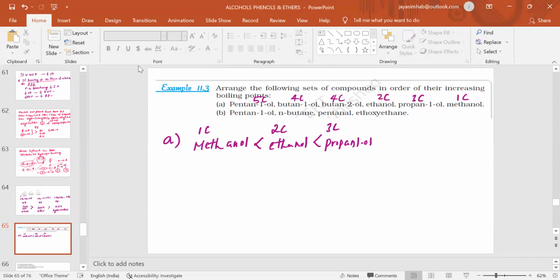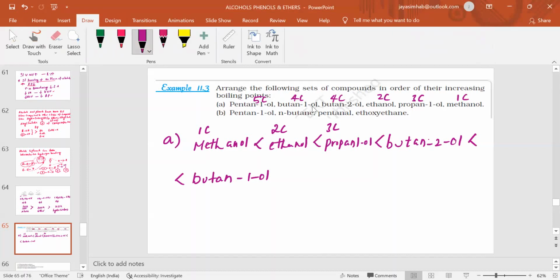If the alcohol group is present at the terminal carbon, it will have a higher boiling point than when the alcohol group is present on any other carbon, in between carbons. So butan-2-ol will have a lower boiling point when compared to butan-1-ol. This you have to remember.